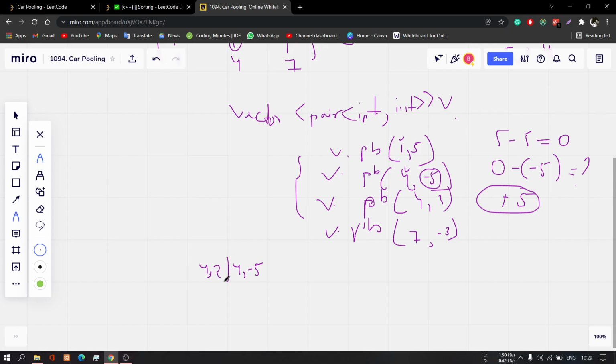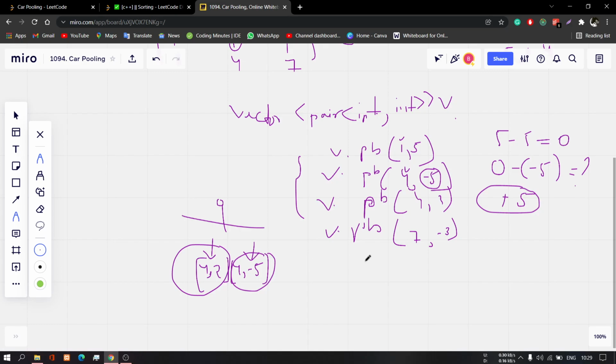Okay, if these two elements are present in the array, you have to take care of this thing, as I have said: at a particular point, if there are some persons who get out of the car, and there are some persons who want to get into the car, you first of all need to remove those persons who are inside the car. Okay, so we have to first perform this operation, then this operation. So you have to write a comparative function where you compare these elements also. Okay, I will show you in the code section. Then it will perform this element first, and this element first. Okay, then this element.